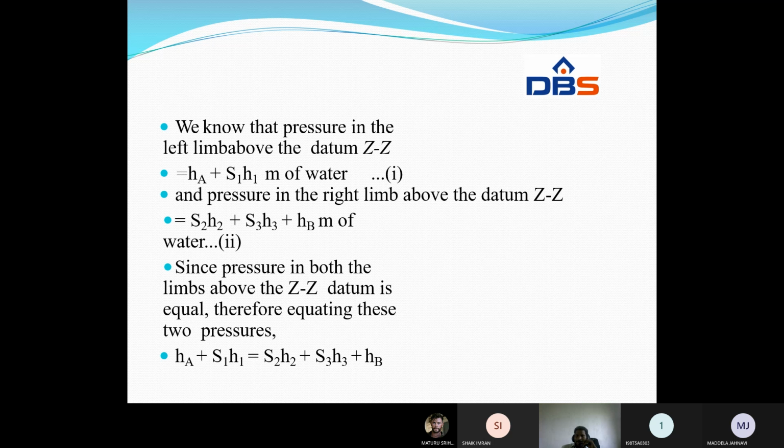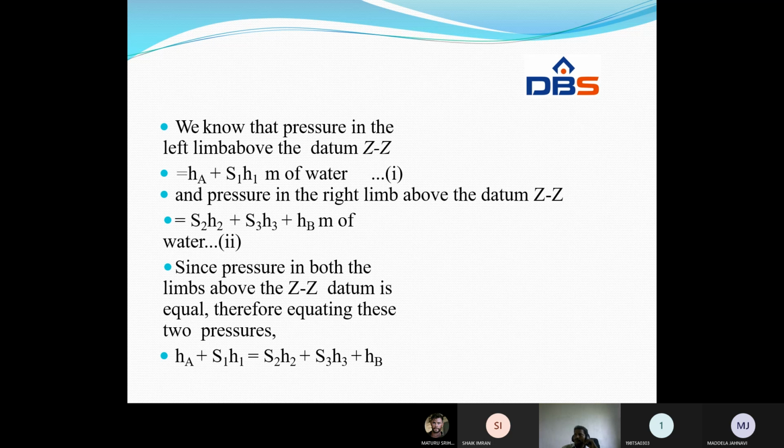Pressure head is the intensity of pressure directly proportional to the height or depth of the liquid level present in the vessel. So P is equal to rho g H. From this expression, we can write H is equal to P by rho g.